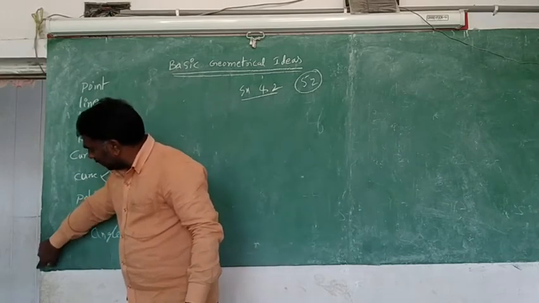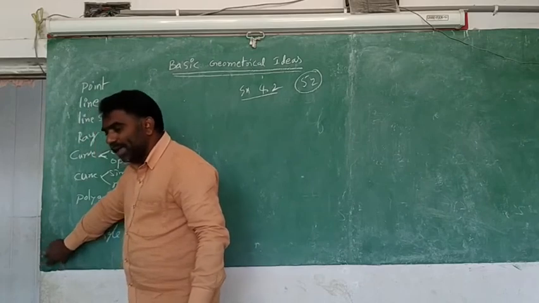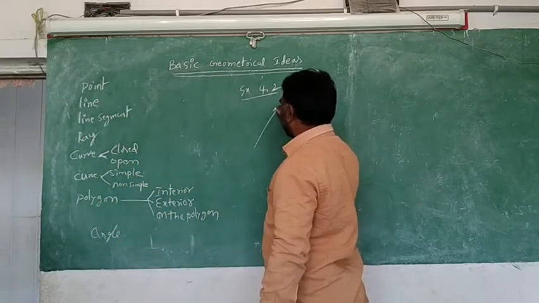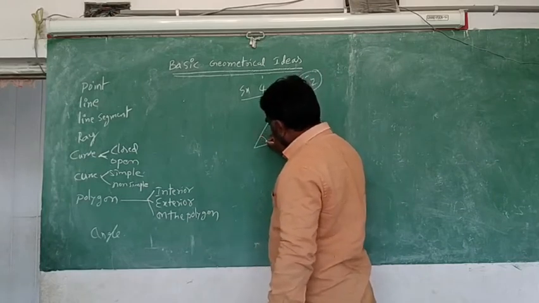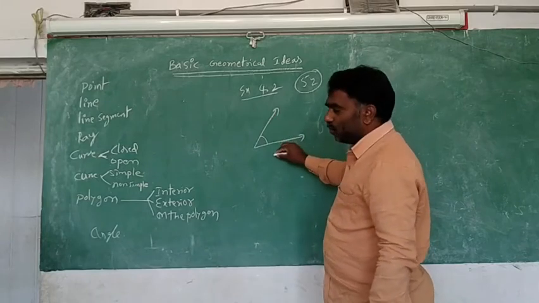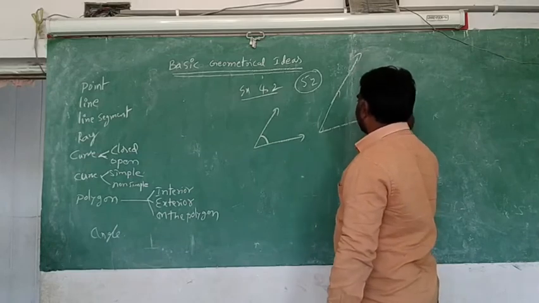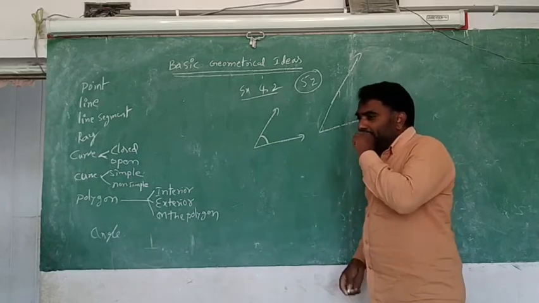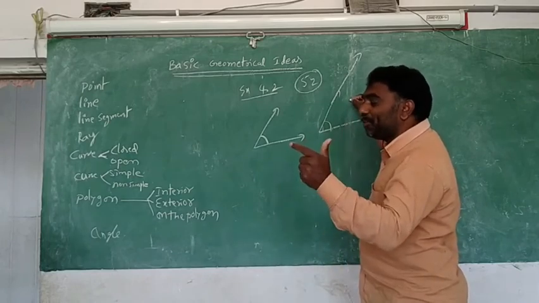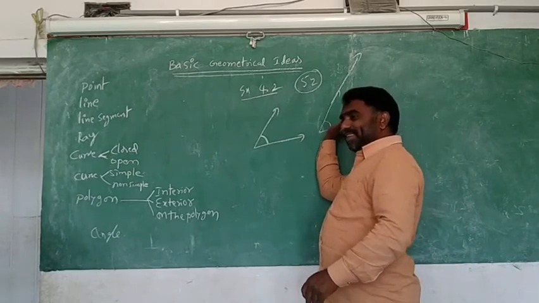This is one line, this is another line. Two lines are intersecting here. So this gap is called an angle. We may get confused about the gap. The gap is like this. Maybe you think, if I ask you, is this the bigger angle or is this the bigger angle, you will say this is bigger. No, I said gap only. Which type of gap do you have to measure here? Angle means which type of gap? This gap, you have to see.